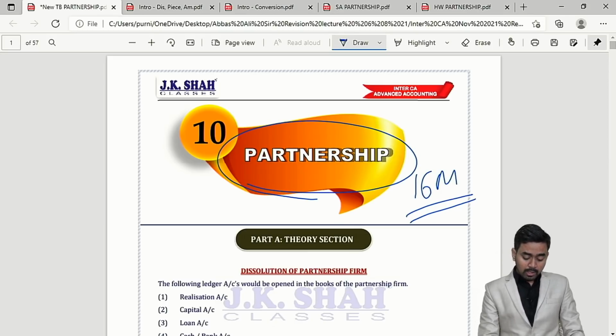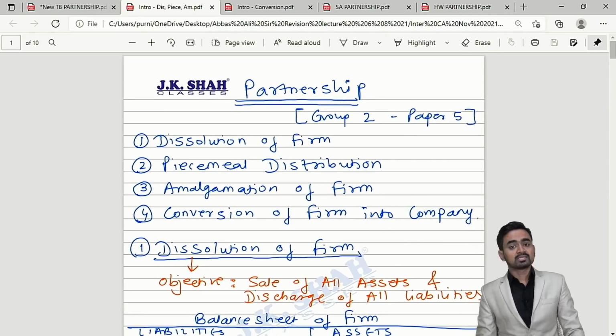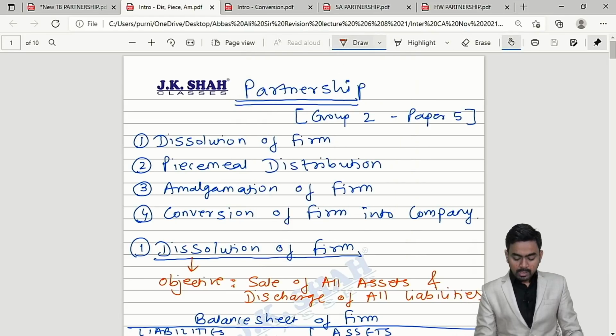Now how will we revise the entire topic, sir? The entire topic is divided into 4 subparts, my dear students. Subparts are dissolution of firm, piecemeal distribution, amalgamation of firm, and conversion of firm into company.